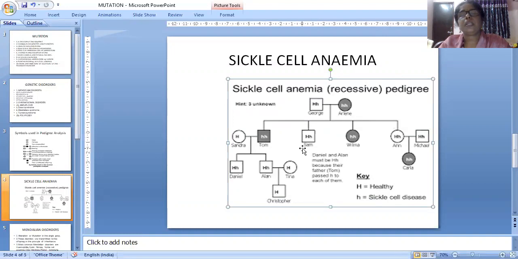Here marriage is again between this daughter and a diseased son. Then two children are there, and their heritage is shown there. So all of you understood this sickle cell anemia. It is an autosomal recessive trait. Because of the disorder, the change in the shape of RBC takes place.